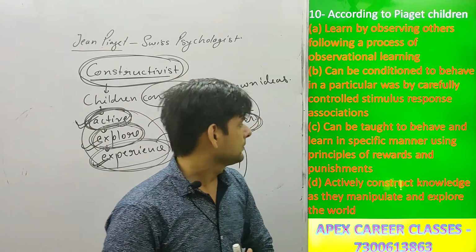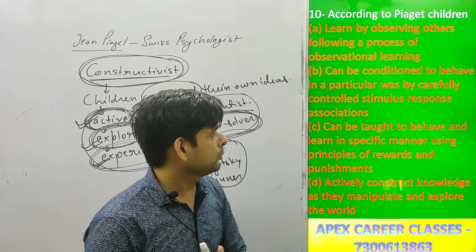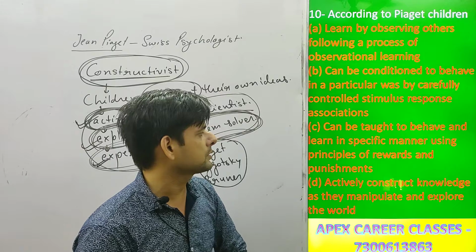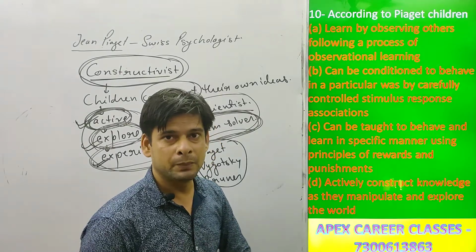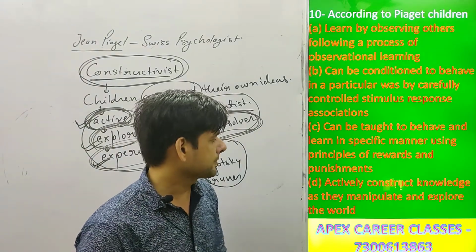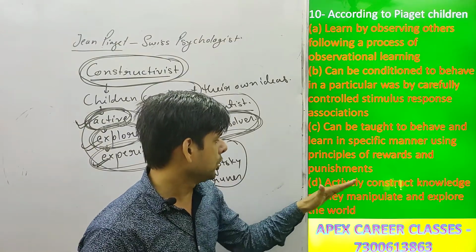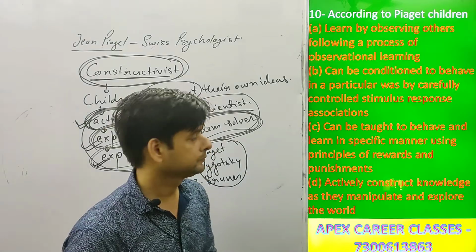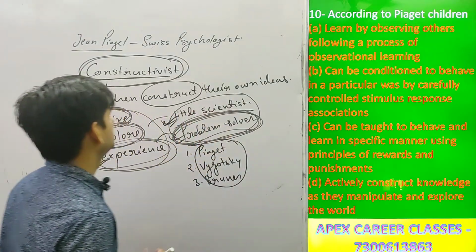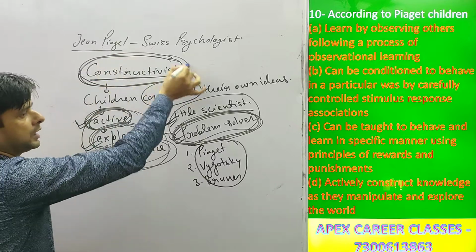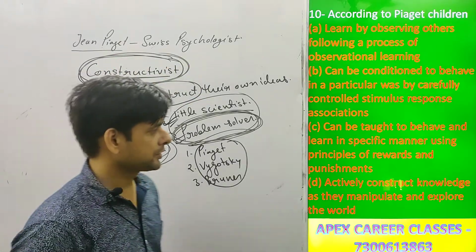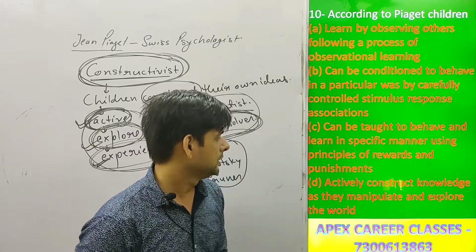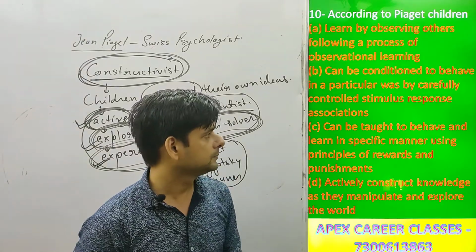Third option is can be taught to behave and learn in a specific manner using principles of rewards and punishments. Fourth option is actively construct knowledge as they manipulate and explore the world. Jean Piaget is a constructivist, and according to him, children construct their own ideas, they construct their own knowledge about the world. Hence the answer will be option D.